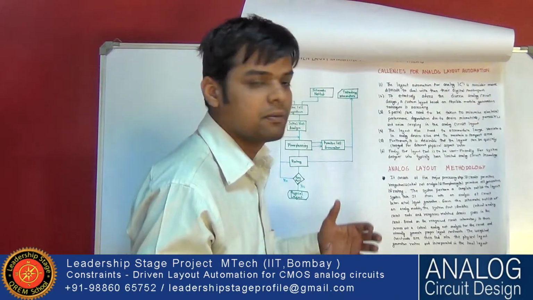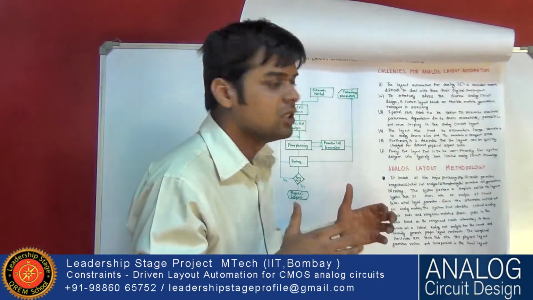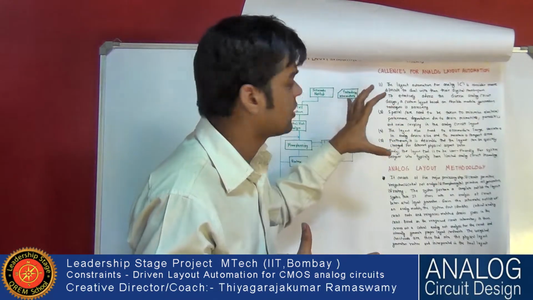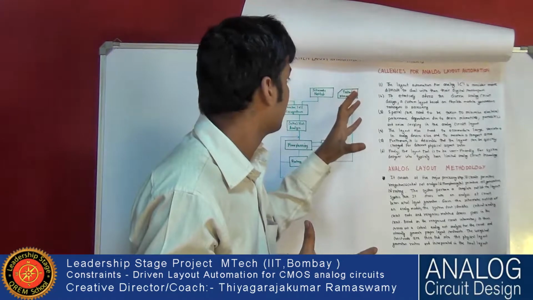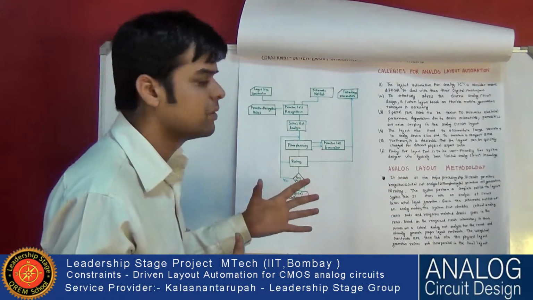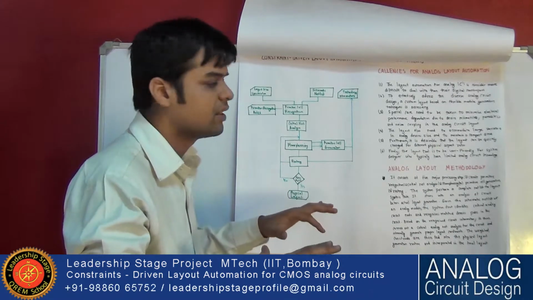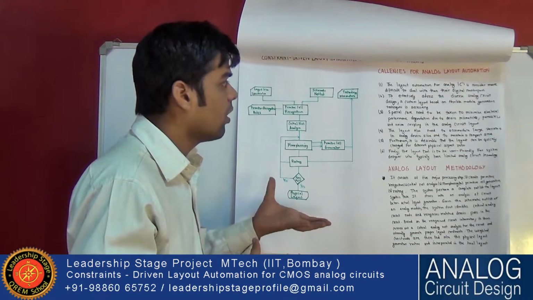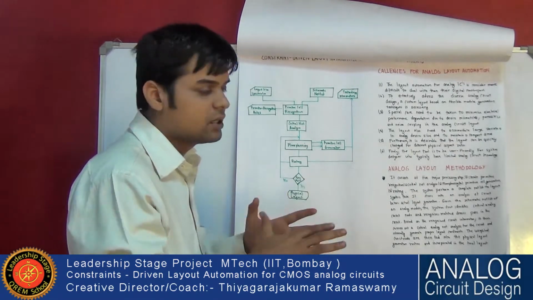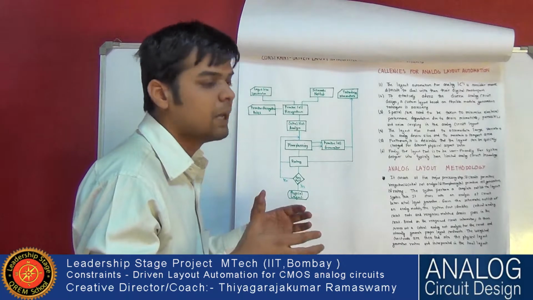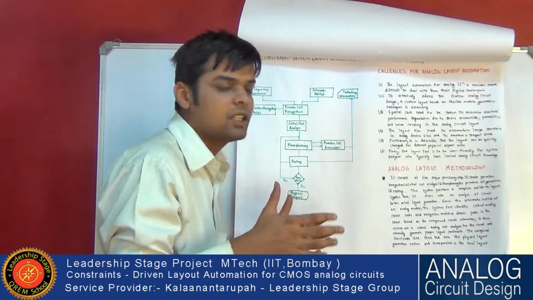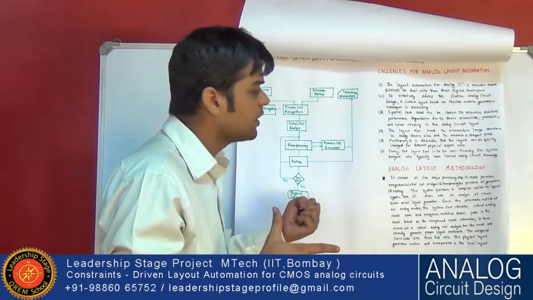Because of this variety, parasitics, mismatch and noise, analog automation is very tough compared to digital automation. Digital automation is practically implemented and working in industry now. But the analog part is still done by manpower, and the cost is increasing. If everything is done by automation, it may reduce the cost of the chip.